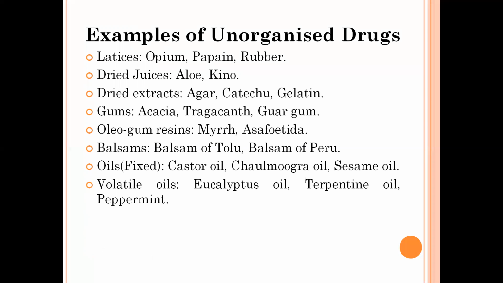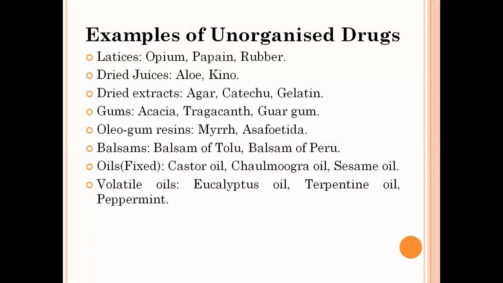Now we come to the unorganized drugs. Some examples with their classes are given as follows. First is latex. In latex there come the drugs opium, papain, rubber; dried juices: aloe, quinoa; dried extracts: agar, catechu, gelatin; and gums: acacia, tragacanth, guar gum; resins; oleogum resins are myrrh, asafoetida; then balsams: balsam of Tolu, balsam of Peru.